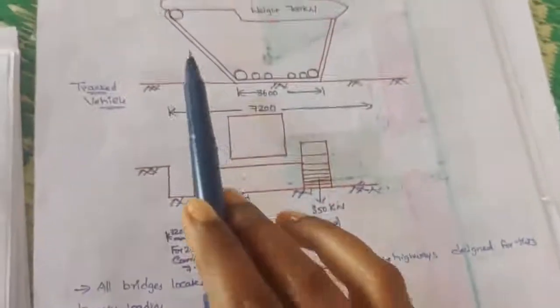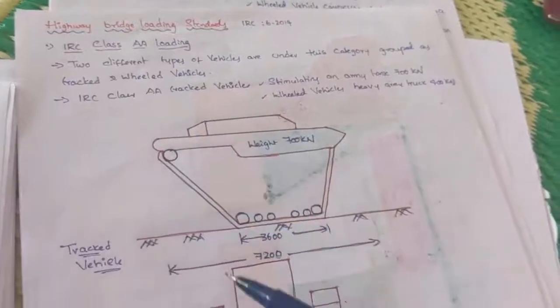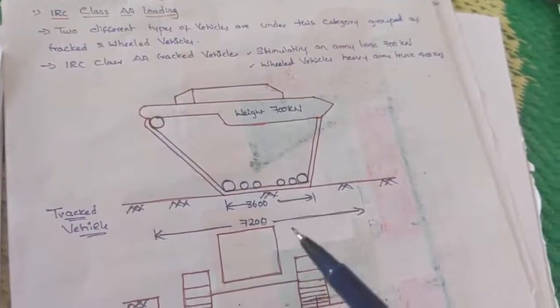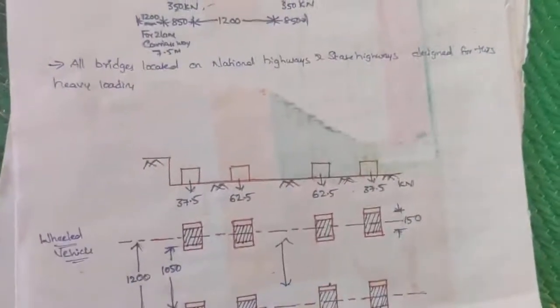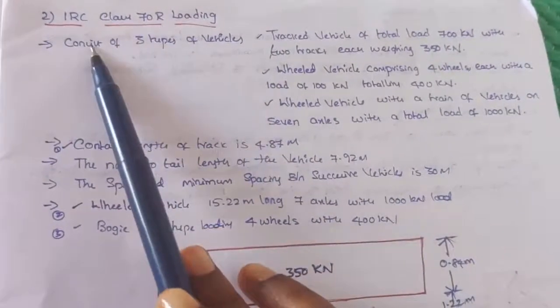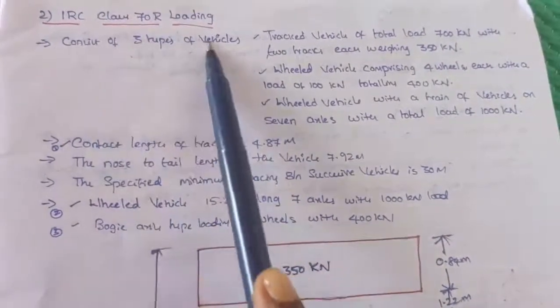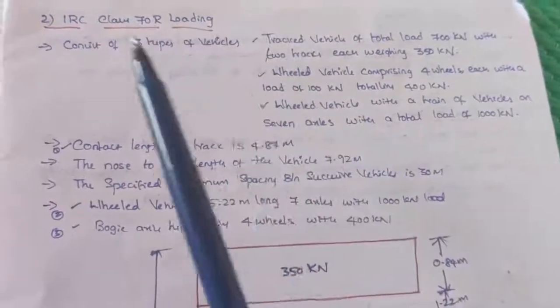So this one is completely the IRC Class AA loading. How much it is distributing for the army tank and heavy army truck, nothing but tracked vehicle and wheeled vehicle. The second classification in the highway bridge loading standard is the IRC Class 70R loading. So Indian Road Congress Class 70R road loading.